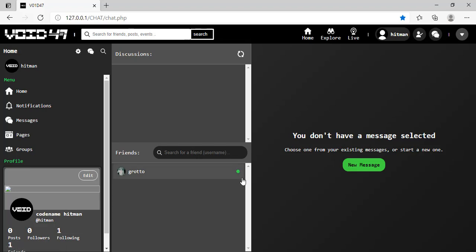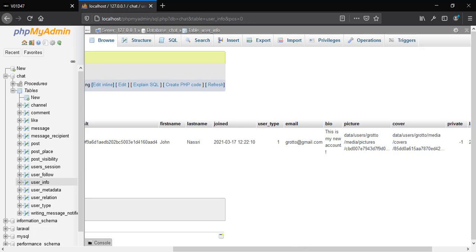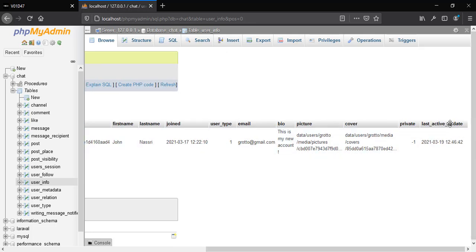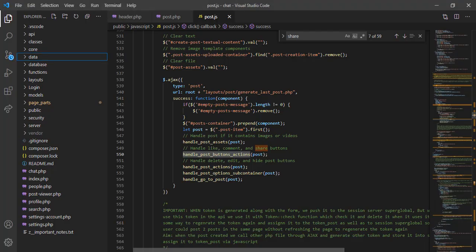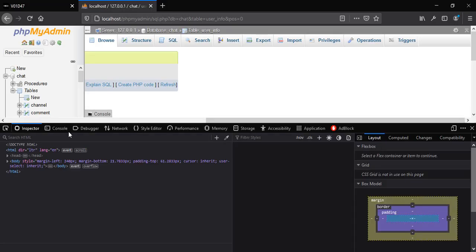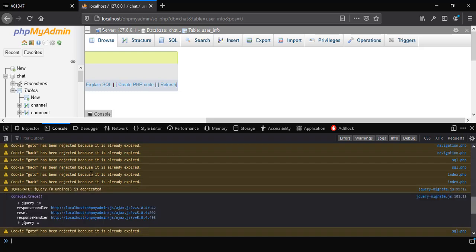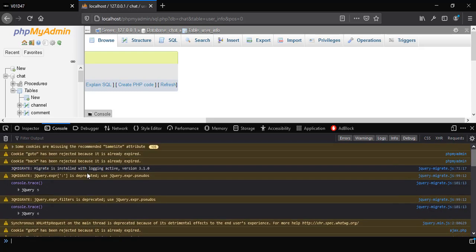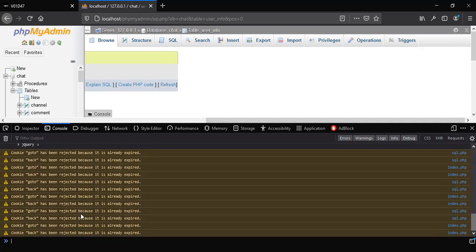Now this is very important. How can we know that this guy is connected? Basically this is done using this column right here, which is last active update. Now if we go to our code or console, you may notice that every, I think, 2 seconds we send a request.